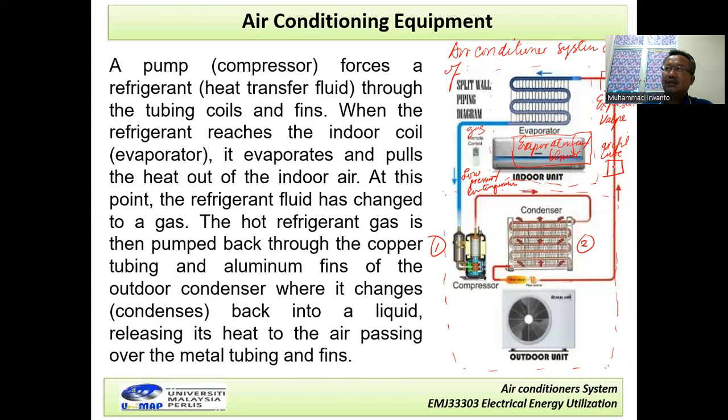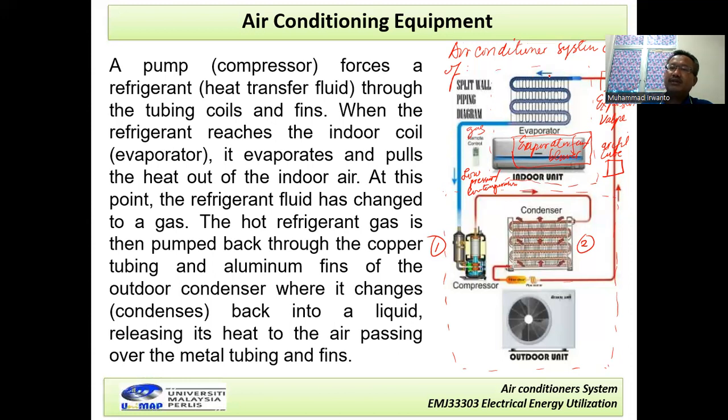The fluid will change to low temperature again, and then the expansion valve will control the flow of this low pressure fluid, and then this expansion part will change it to vapor.